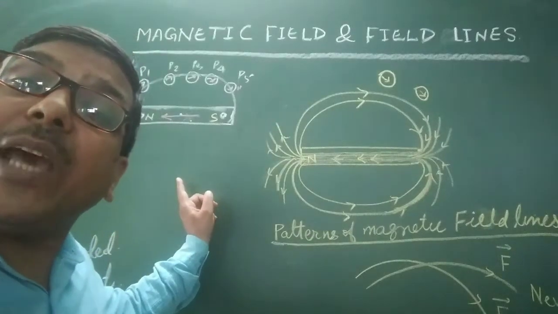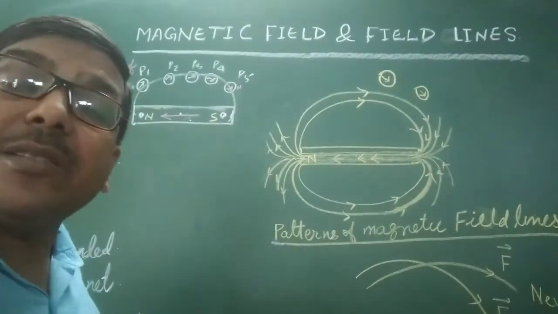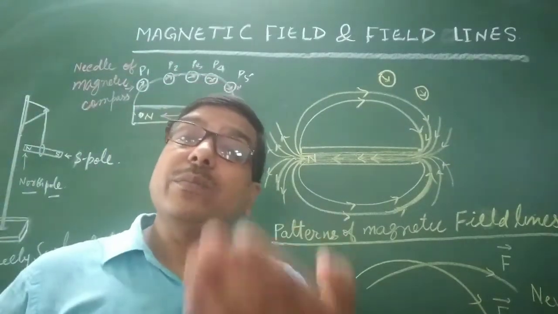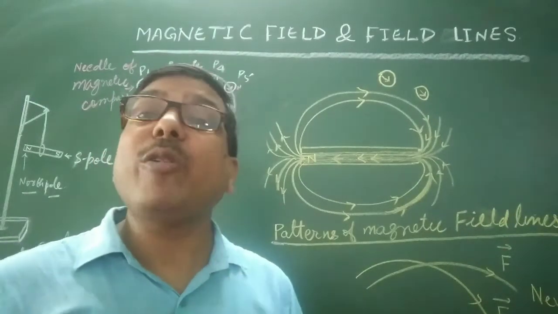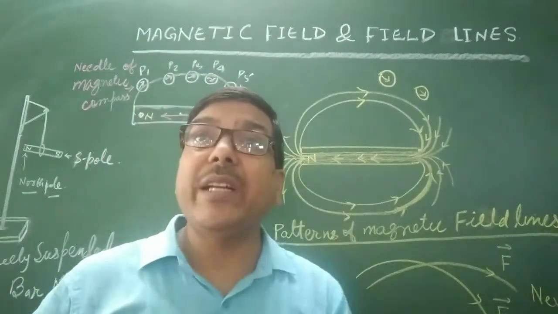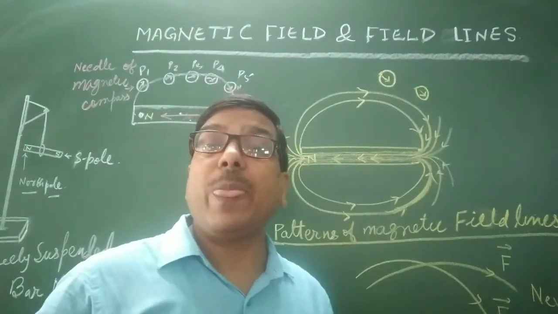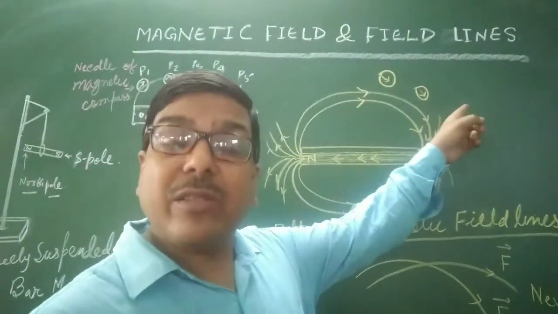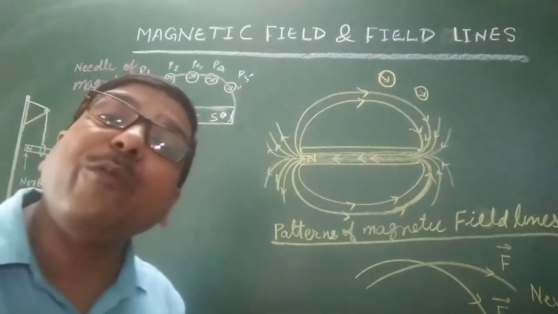Understand? Magnetic field is expressed in magnitude as well as direction. How can we represent the direction? We can discuss by an activity. So after that, magnetic field lines.